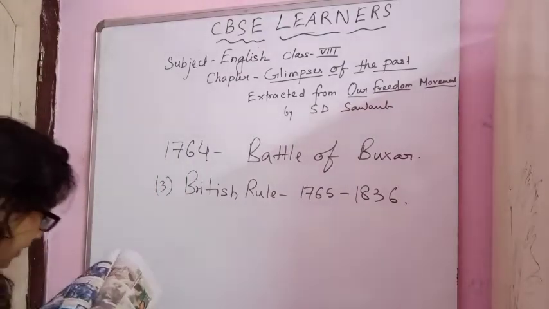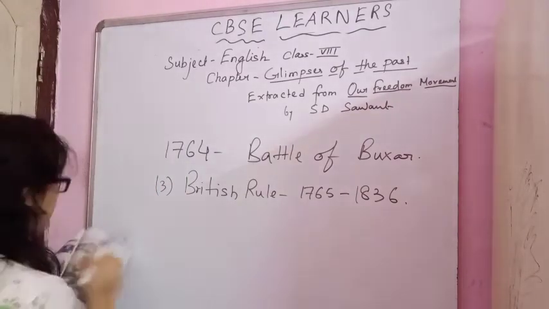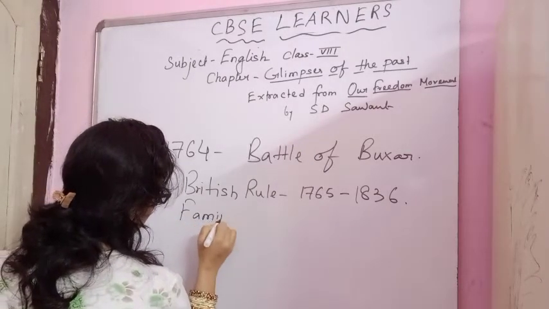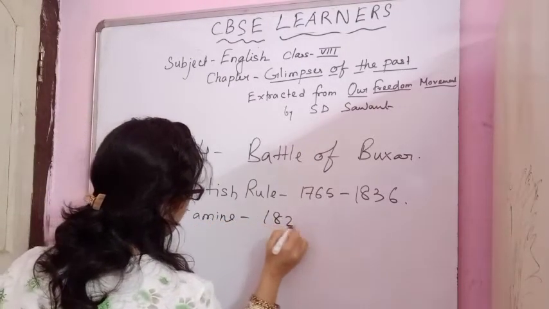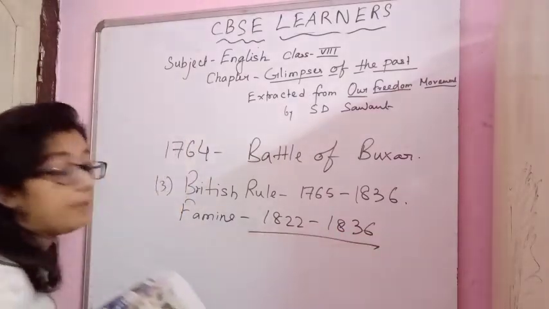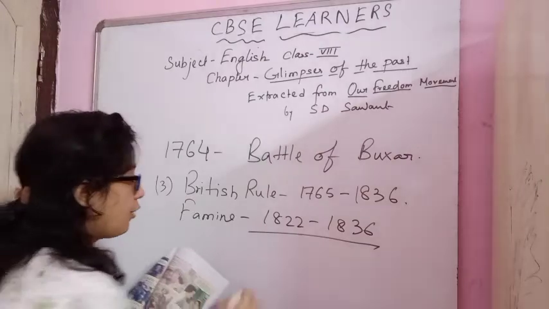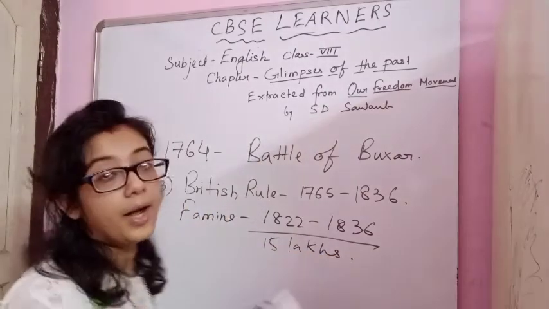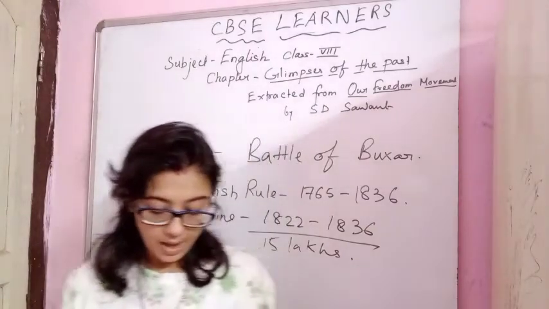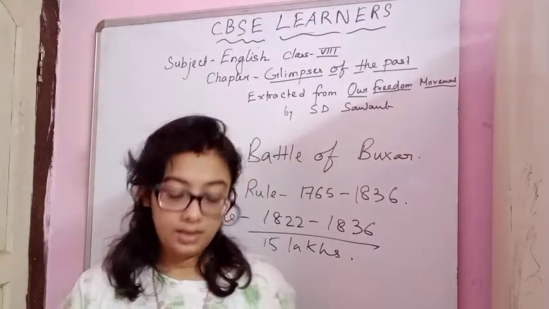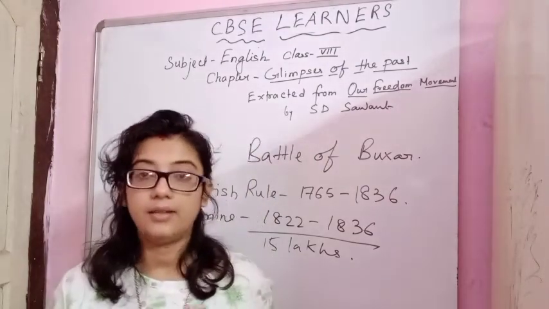The famine in 1822 to 1836: in this period of time, 15 lakh people died because of starvation, and slowly the British policies spoiled all the artisans and their talent.